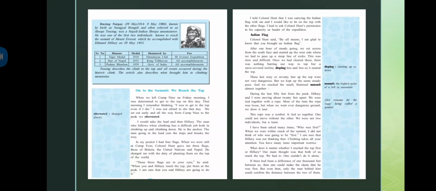And then the third one was Padma Bhushan, and that was received in the year 1959, and that was obviously given by the government of India. And that was also for all his accomplishments, whatever he has achieved.